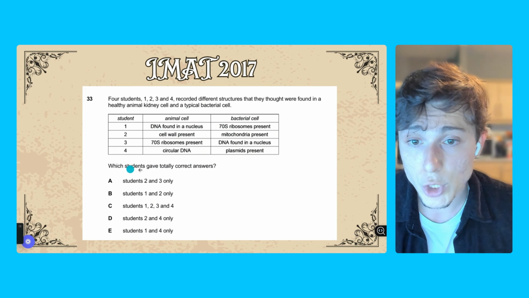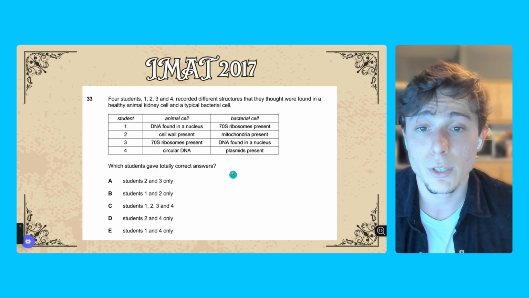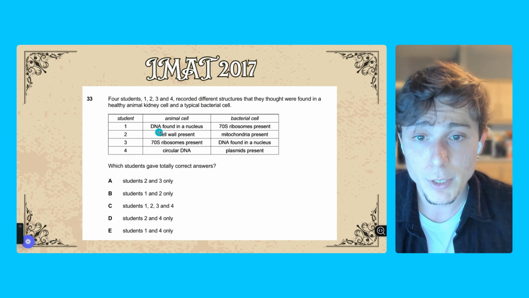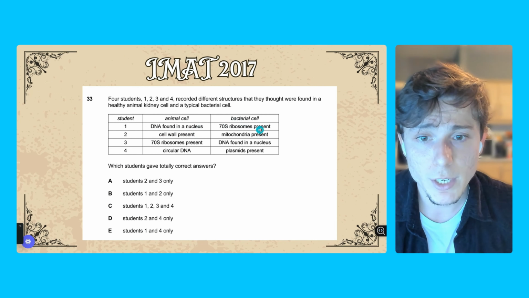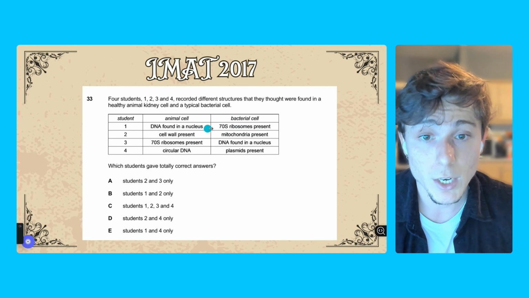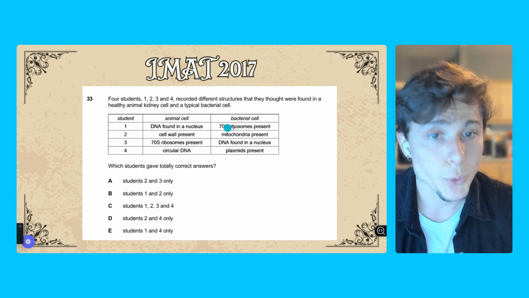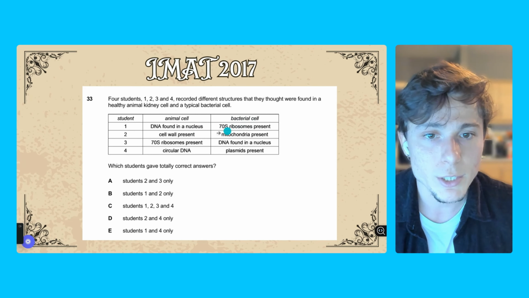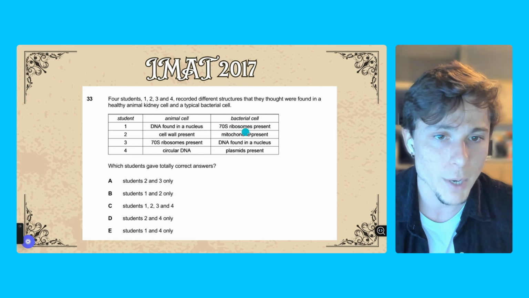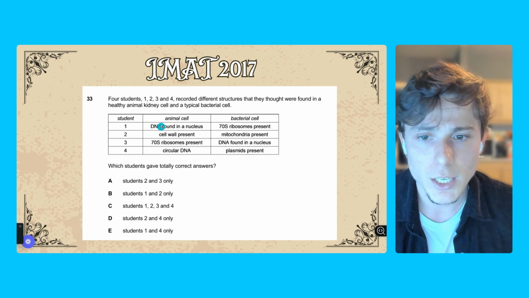We want to know which students gave totally correct answers here. The first student says, in animal cells, we find DNA in a nucleus. That's correct. The second one says bacterial cells have 70S ribosomes. The ribosomes are very important, but they're different in size. So yes, this one is correct because bacterial cells contain the 70S type of ribosomes. So student 1 is saying something that is true.